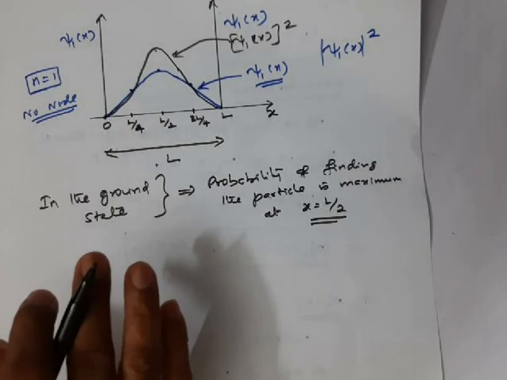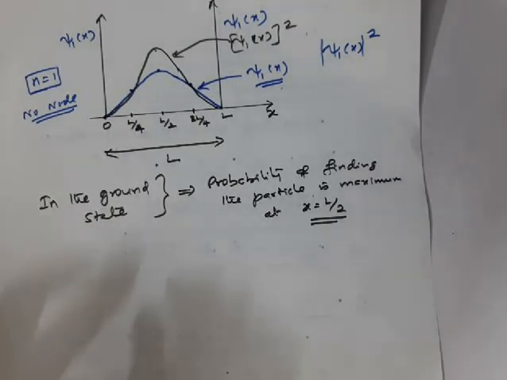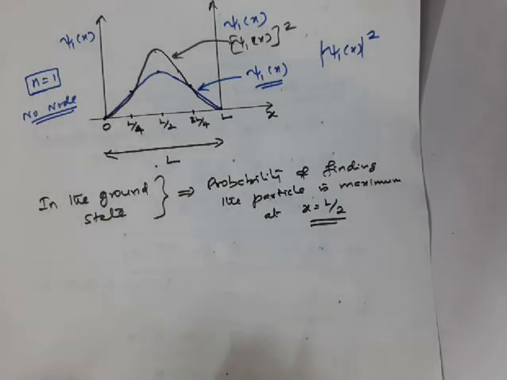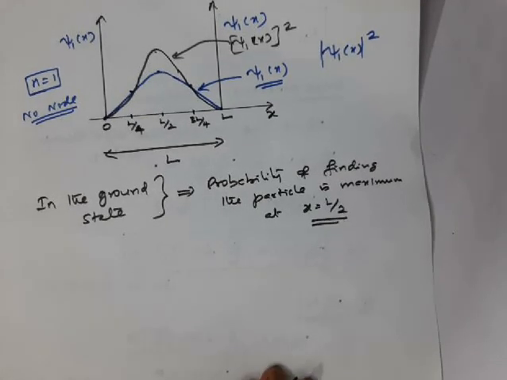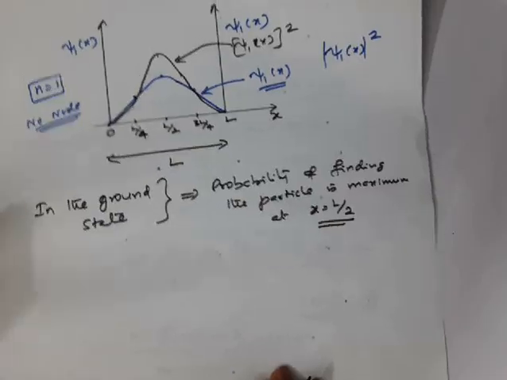So in the ground state, the probability of finding the particle is maximum at the middle of the box. Listen, why am I telling this?